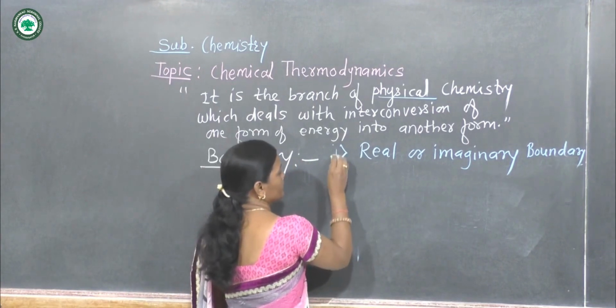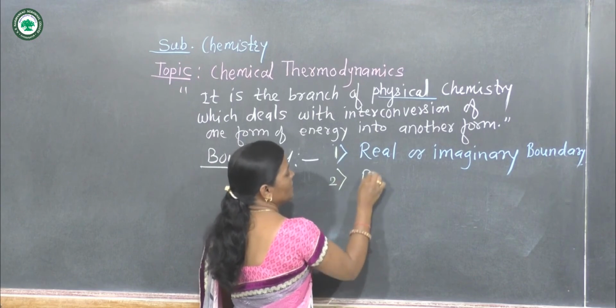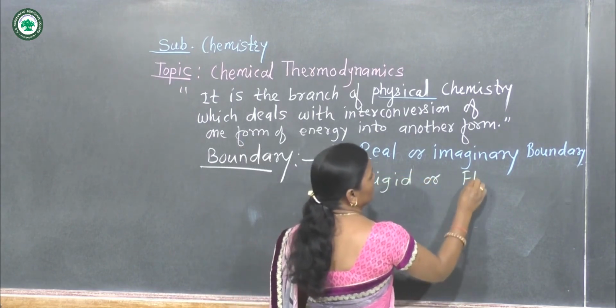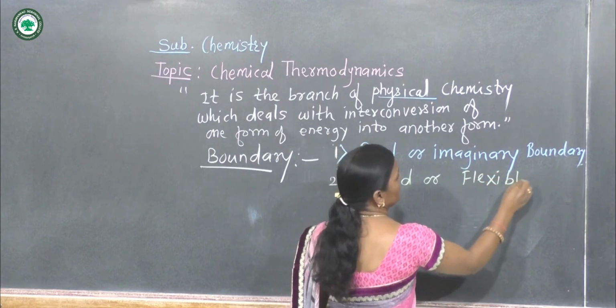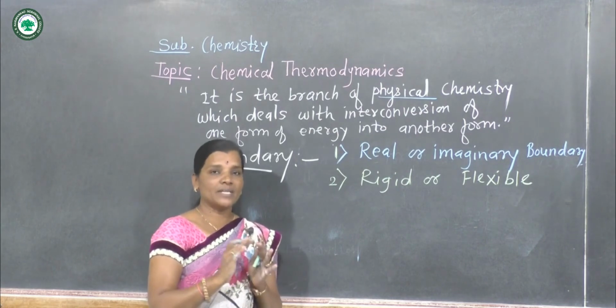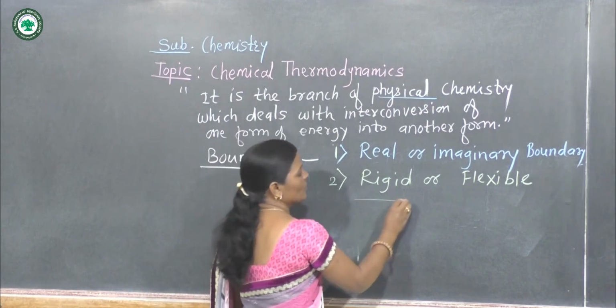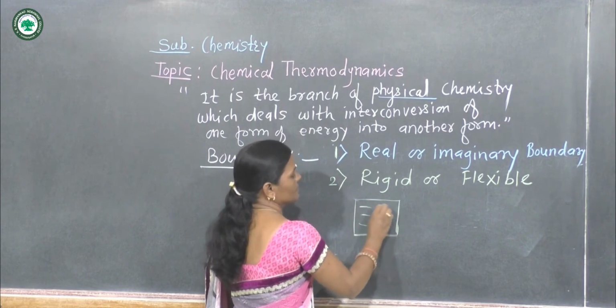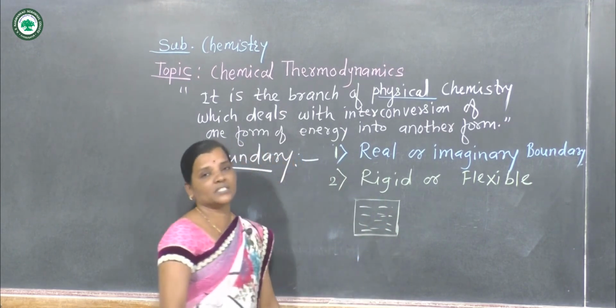that is rigid or flexible. Rigid or flexible boundary. Now what is a rigid boundary, that we'll consider. For example, if we consider a box, and in this box that system is considered.